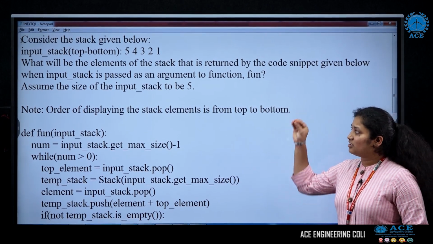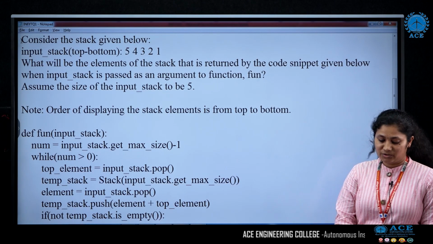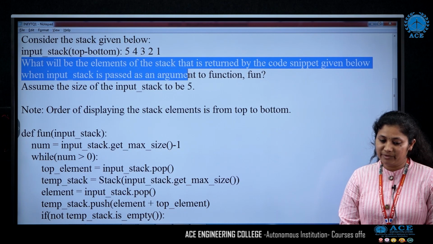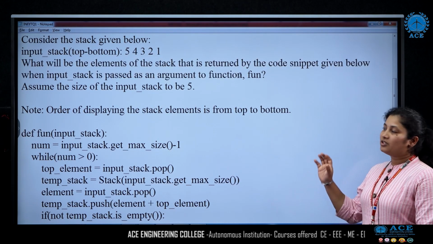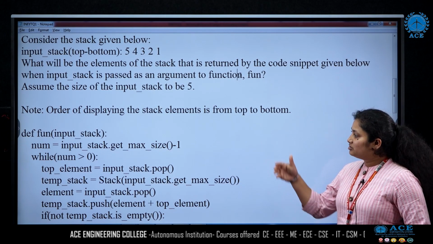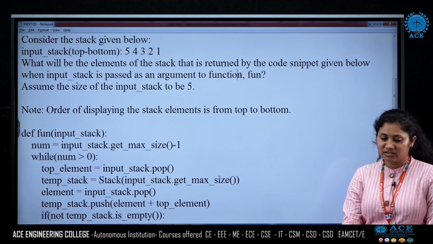Now let's have a quick look over this question and the solution. The question asked is: what will be the elements of the stack when we run this particular code? Here we have a code snippet with certain conditions. Based on the conditions, we run the code and see what updates are made.